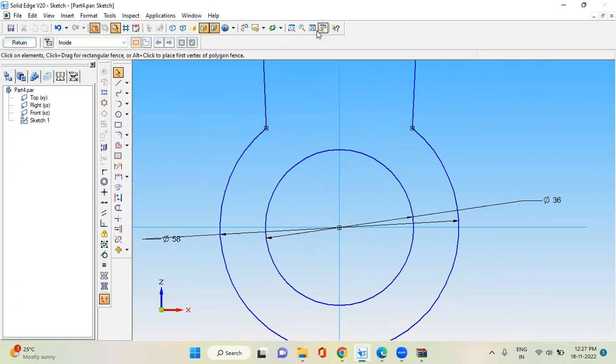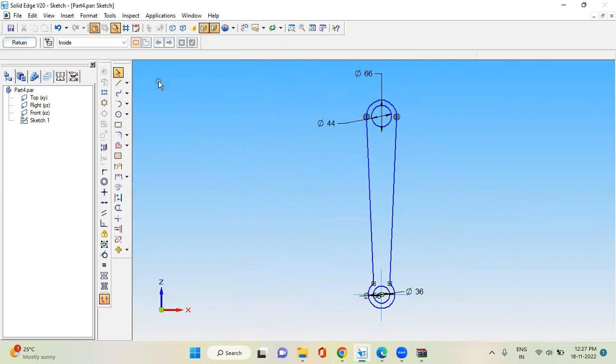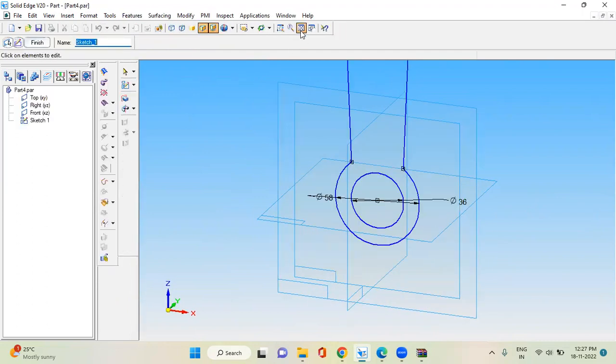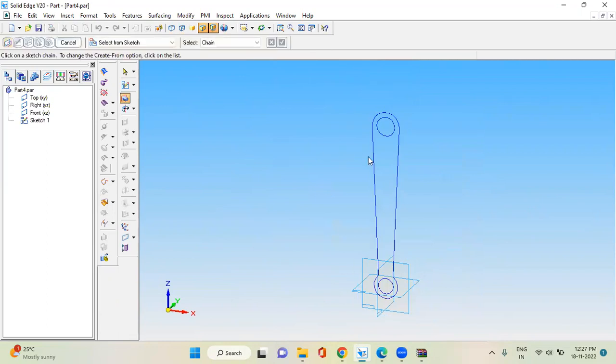Keep a closed profile. Return. And protrude for 121 distance.